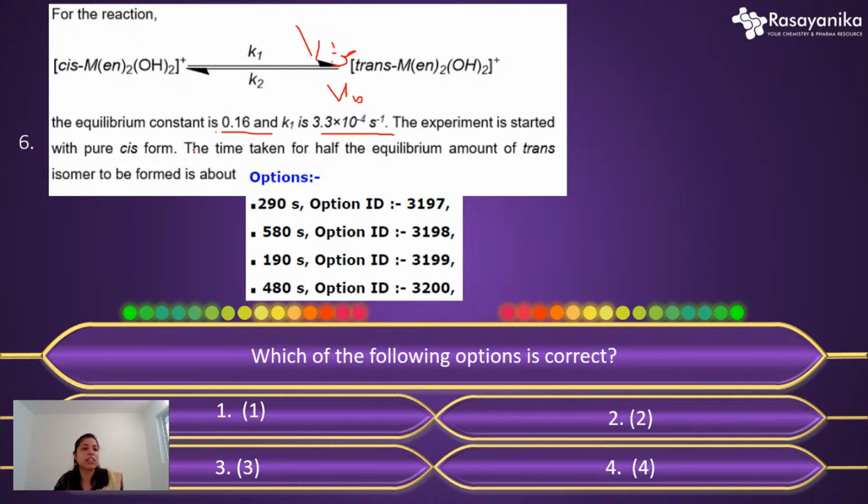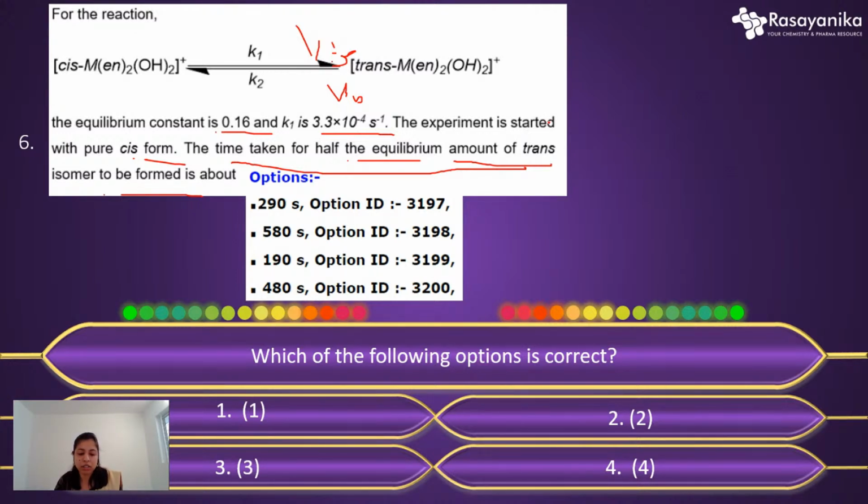The experiment is started with the pure cis form. The time taken for half the equilibrium amount of the trans isomer to form is about what? So basically they are asking for the time at which we get half of the equilibrium concentration of trans from cis. Basically they are asking about the T half. So it's a pretty simple thing, and we can solve this question.